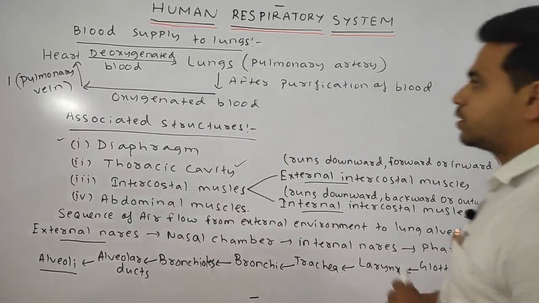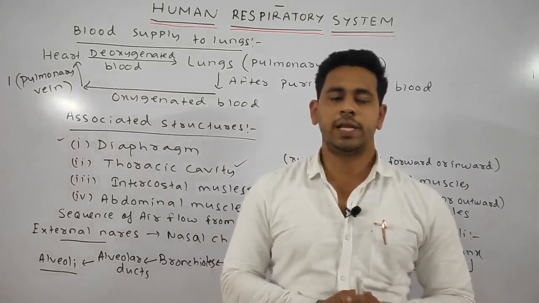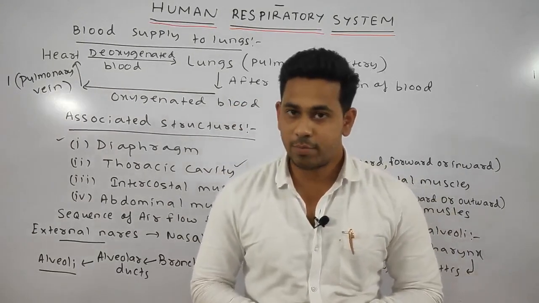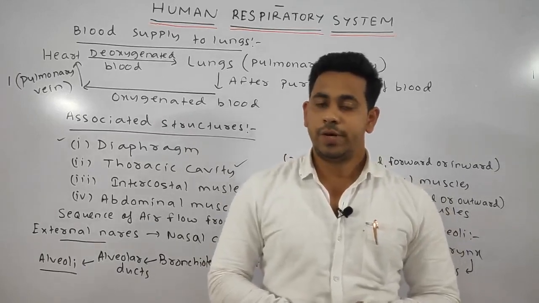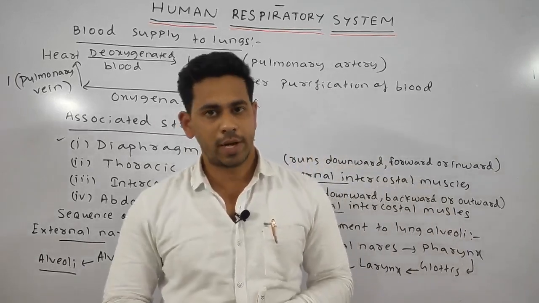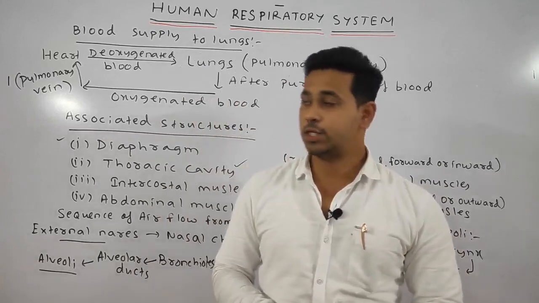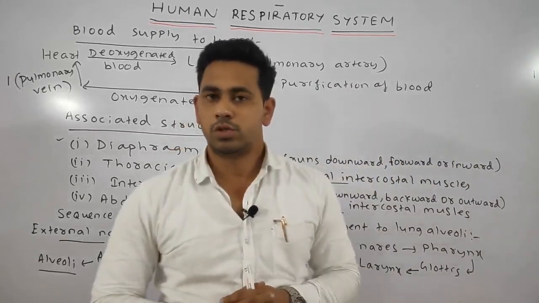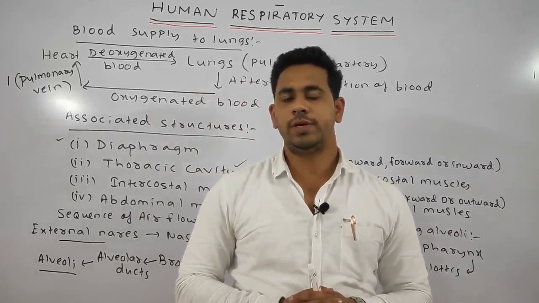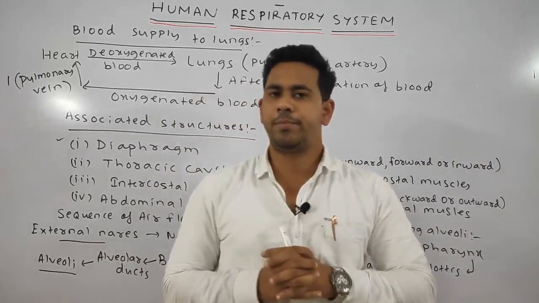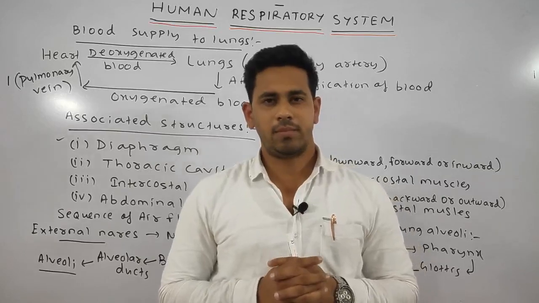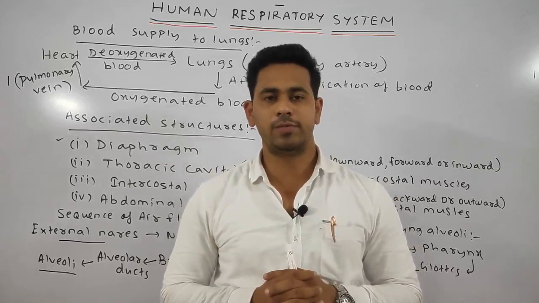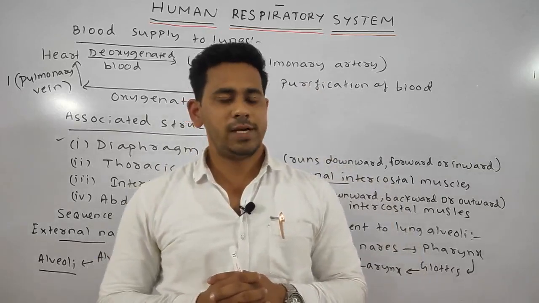Okay students, today we discussed three important parts: firstly the trachea, then the bronchi, and lastly the lungs. The trachea is also known as the windpipe. It is supported by C-shaped rings made of hyaline cartilage, which prevent the trachea from collapsing.